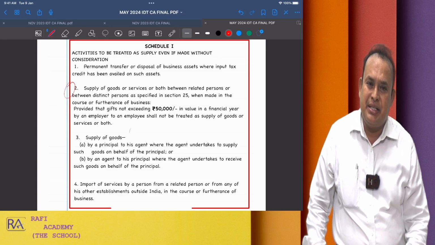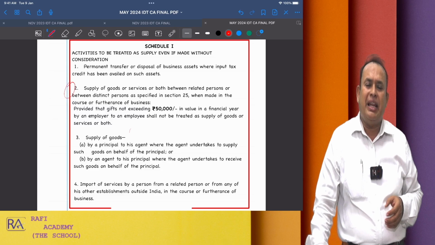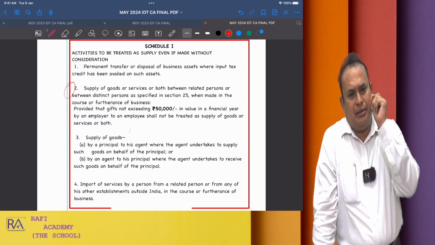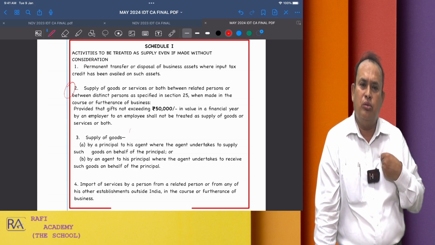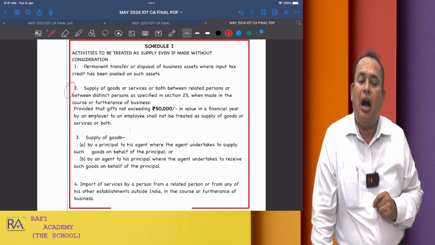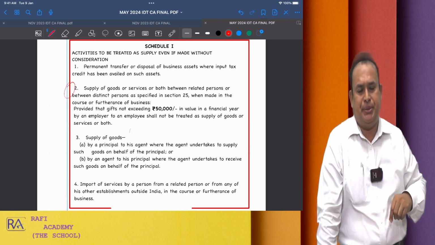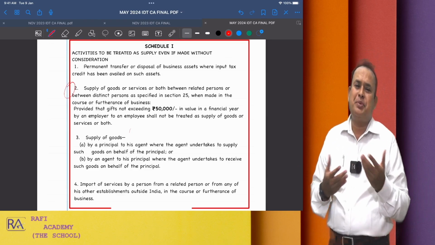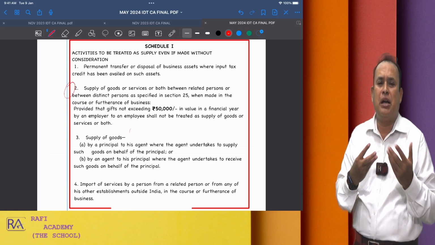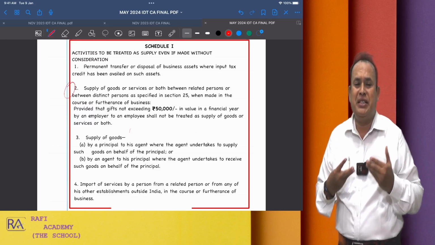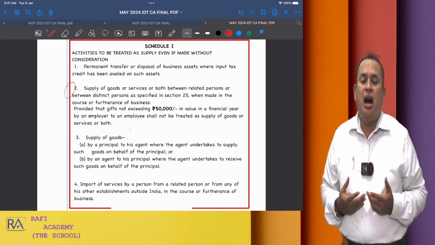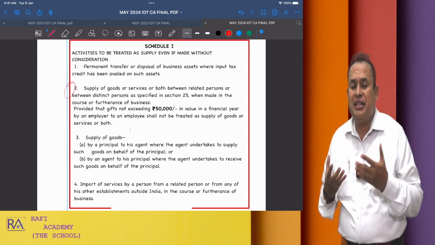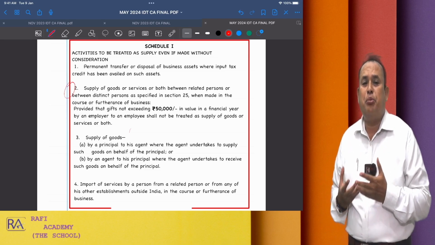As you are aware, related person, we have an explanation under this section of the CGST Act, which is nothing but a holding company and subsidiary company, or one company holding in another company not less than 25% of equity share capital or voting right, or one director of one company is also a director of the other company.